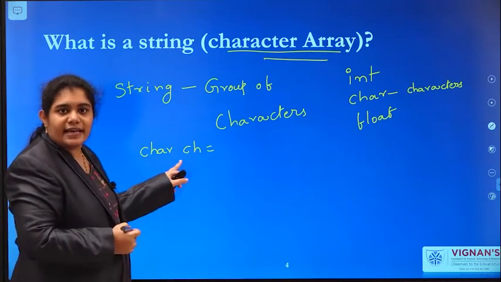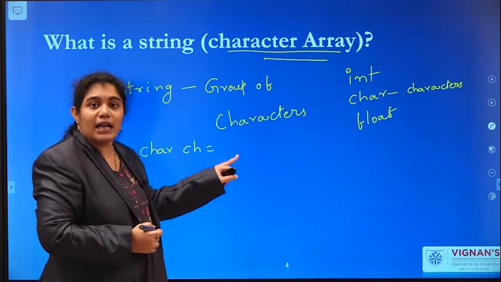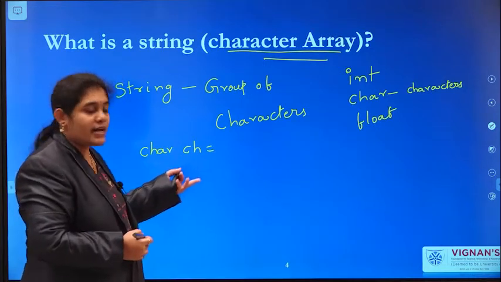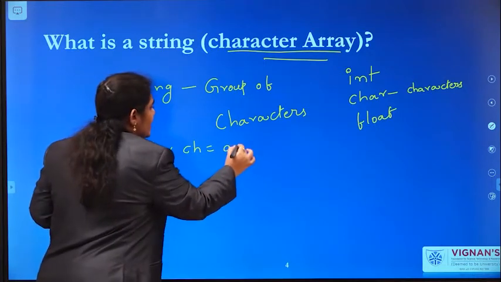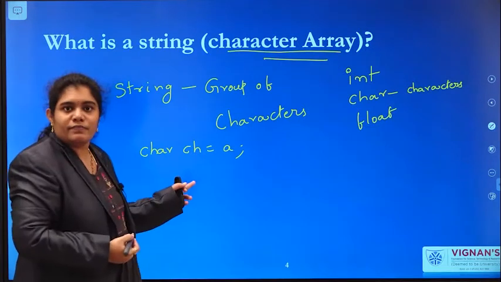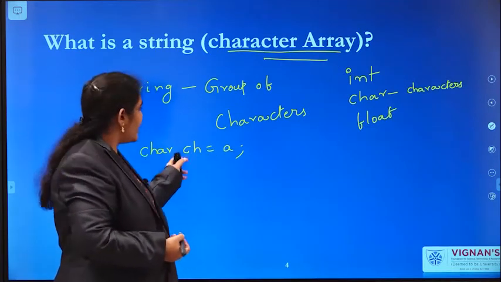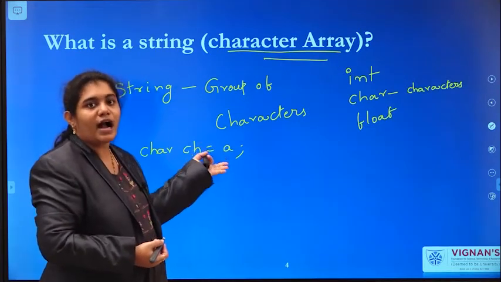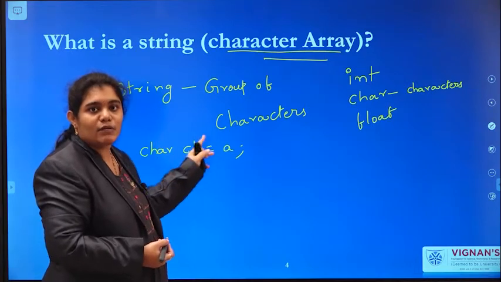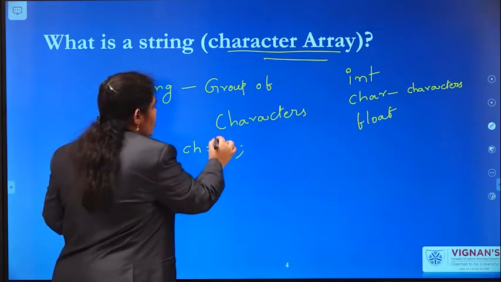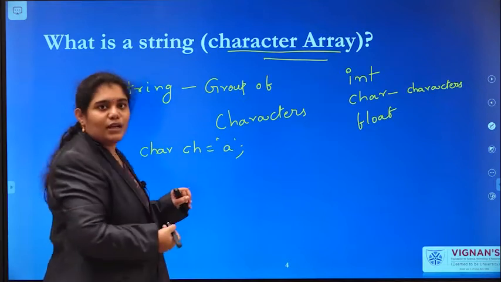How can I assign a value? Can I assign straight away like ch equals a? No, I can't. You have to enclose your character in single quotes.